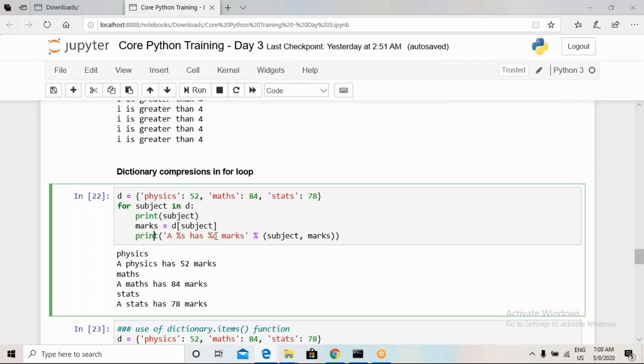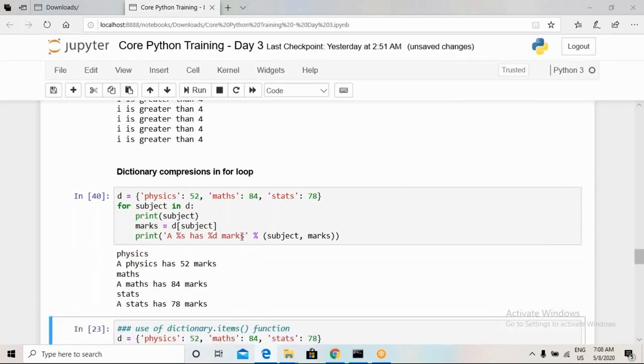because marks is always going to be an integer. Basically, integers are defined using modulo d, strings are defined using modulo s, and floats are defined using modulo f. So in this structure, modulo s means we will print the name of that key, and modulo d will print whatever marks he has obtained. This is the printing format, and this is how we can know how many marks he has got.